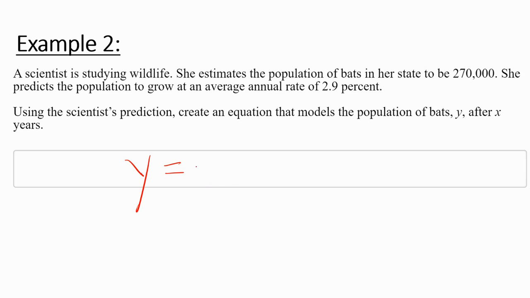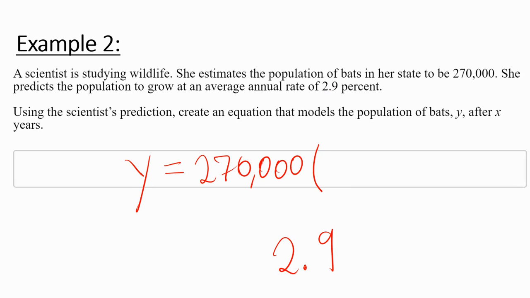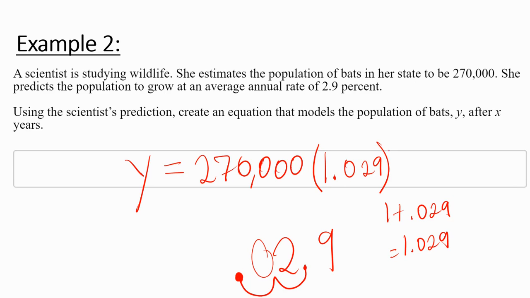Y equals, okay, our initial population, 270,000 times, all right, now what is 2.9 as a decimal? Be very careful. I need to go 2 to the left, 1, 2. So it's now going to be here, and you need to fill in this extra space with a 0. So it's 0.029. So if I do 1 plus 0.029, I get 1.029. So that's what number is going to go in here, 1.029. And it's to the power of, it says x. So I'm going to use x.